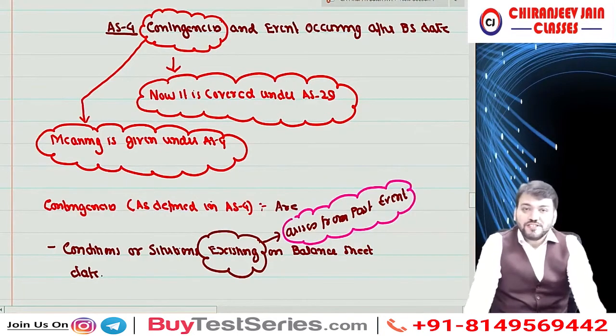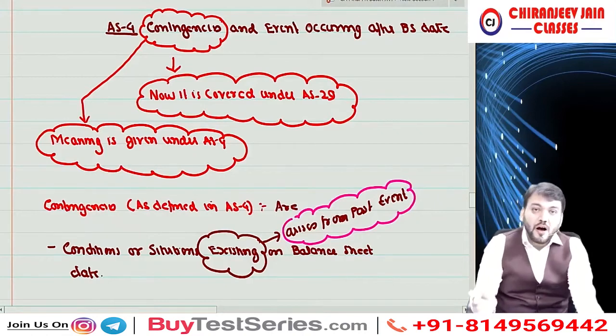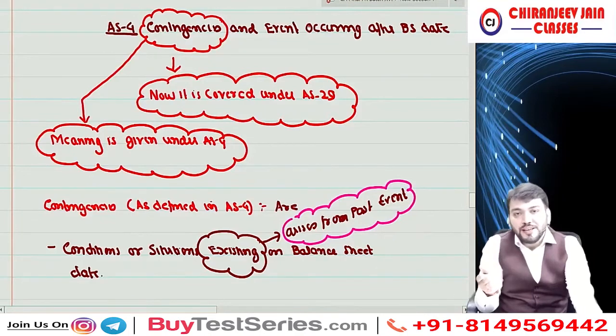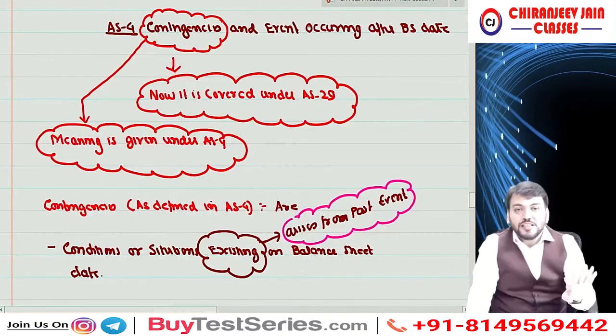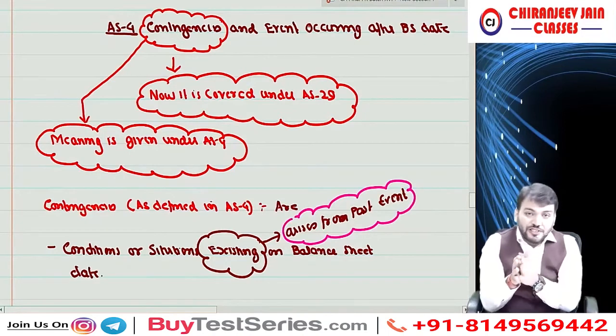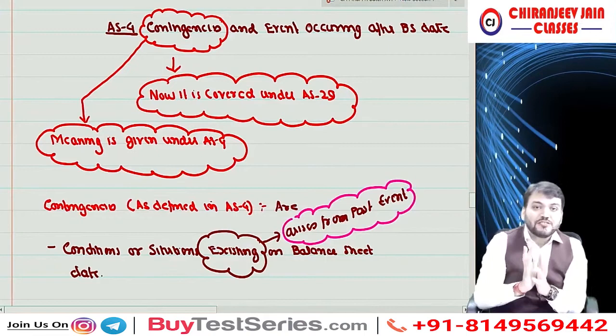So, contingencies. What is contingencies? Contingencies are the condition or situation existing on balance sheet date. Outcome which may be favorable or unfavorable is not known, and that outcome is dependent on happening or non-happening of uncertain future event, and that future event is not within the control of entity. Correct? So this condition or situation on a particular date, means on balance sheet date, is known as contingencies.